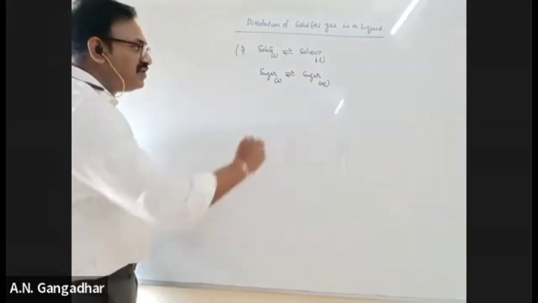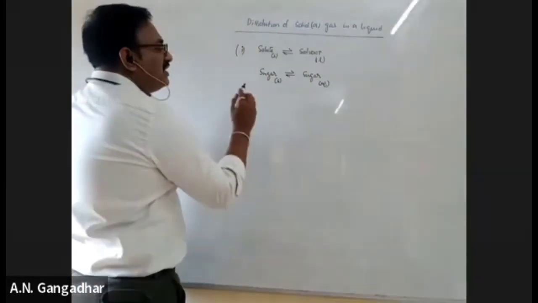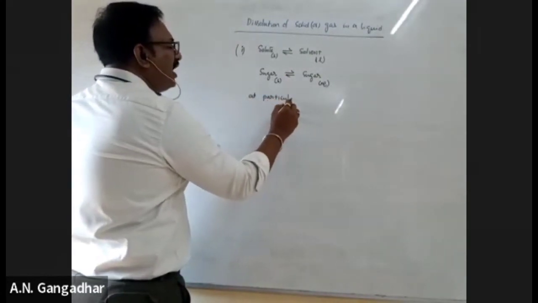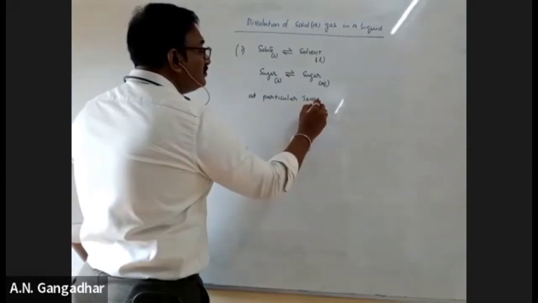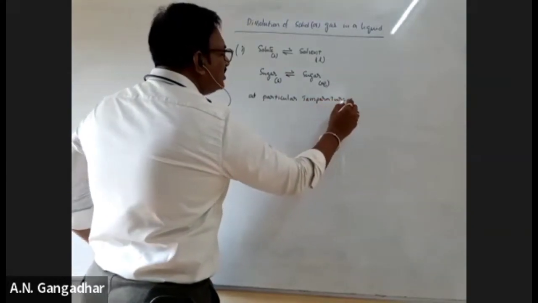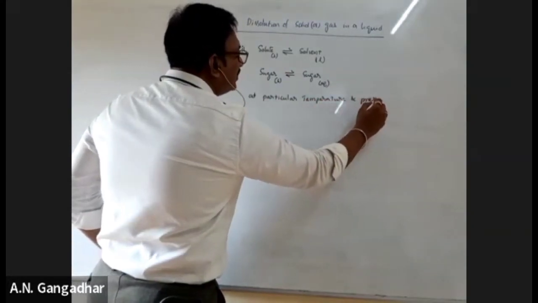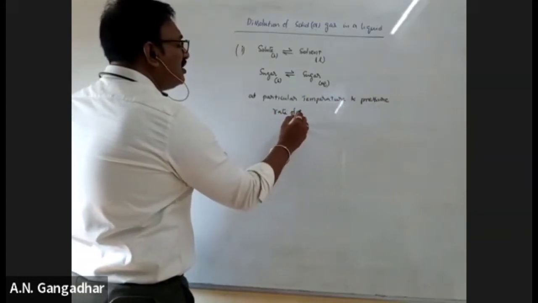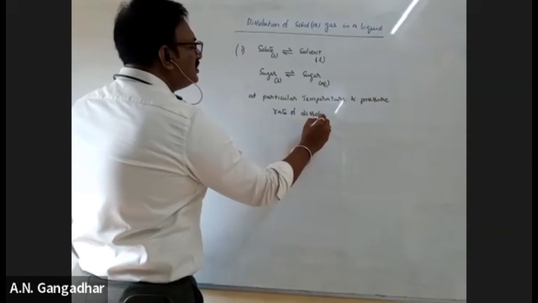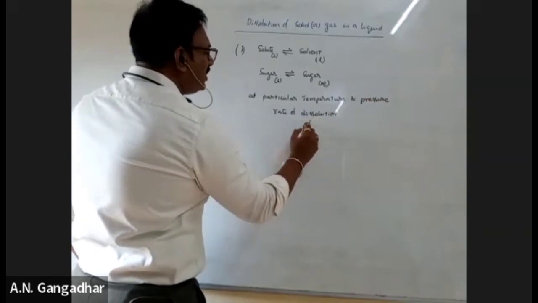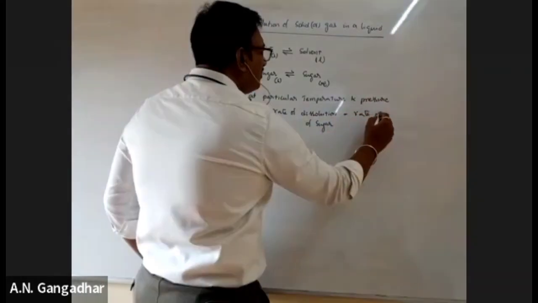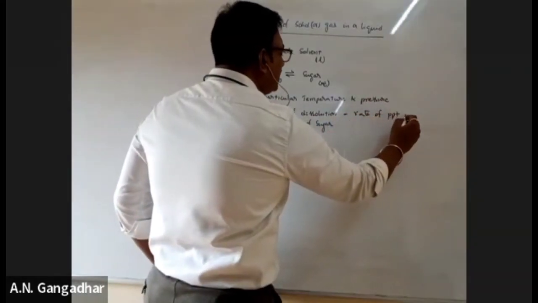Now please listen. At particular temperature and pressure, rate of dissolution of sugar is equal to rate of precipitation of sugar.